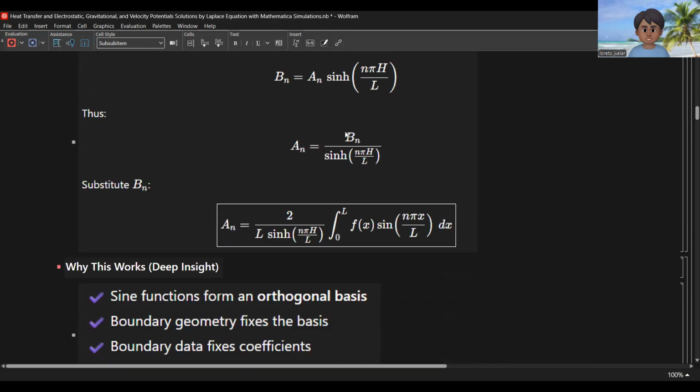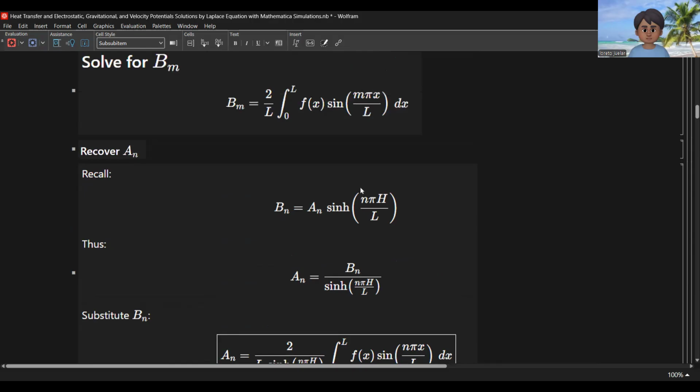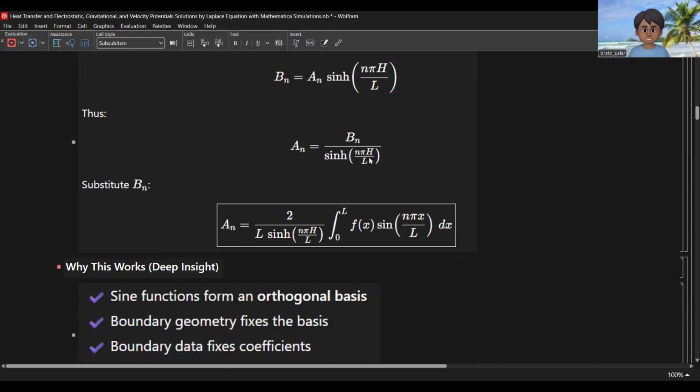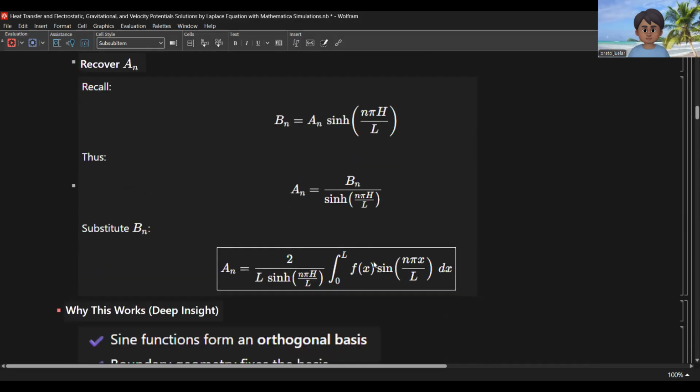So we have to find first the hyperbolic sine of n pi h, then we have 2 over L, which is from this one, 2 divided by L. That is our b sub n. Then multiply this integral of f of x.